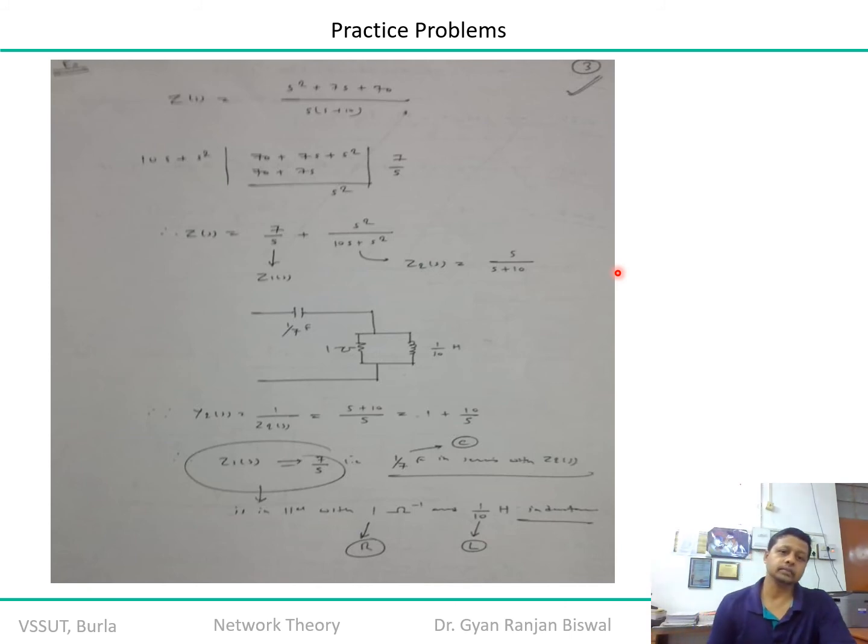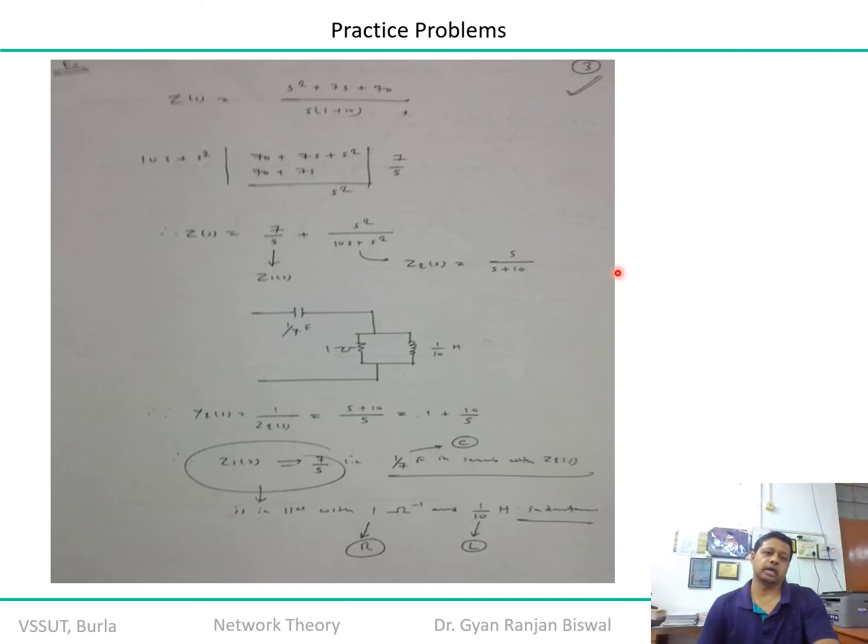Understood? In admittance, your inductance is actually the 1 by s component, and your capacitance is the multiplication of s component. In case of impedance function, inductance is the multiplication s component and capacitance is the 1 by s component. So you are getting 1 ohm inverse in parallel with 1 by 10 henry.